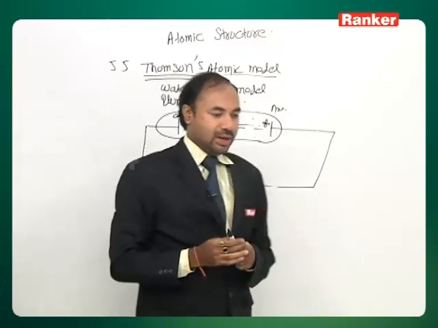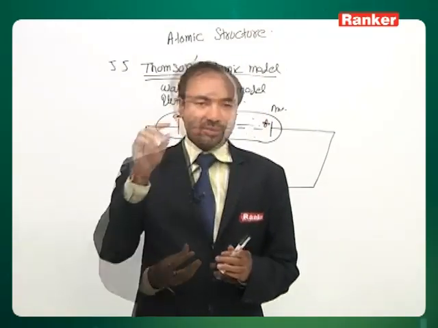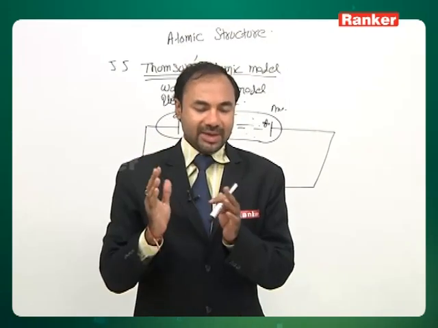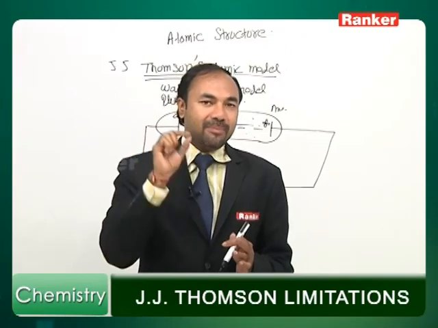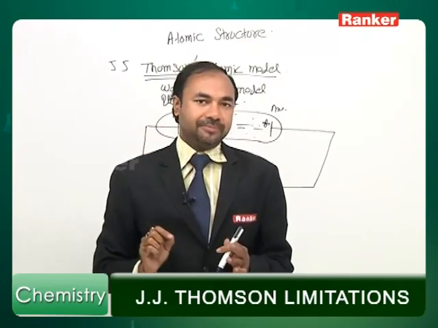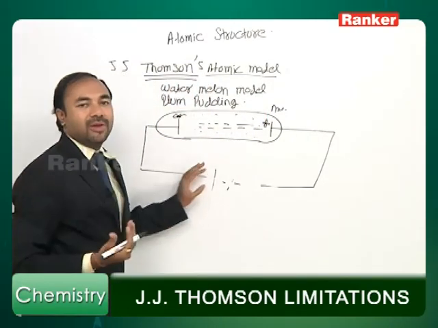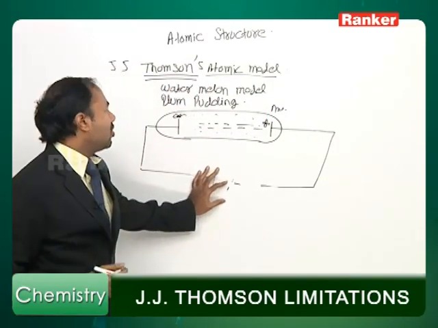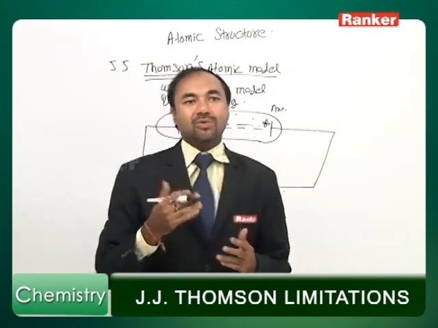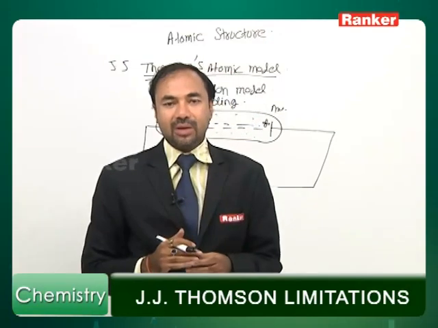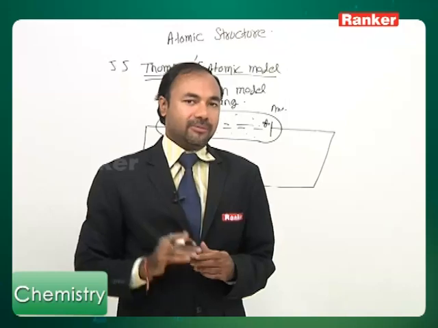What he said in his model was that atom is like a watermelon. Sorry, that red pulp is nothing, it is like positive charge spread over it, and the negative charge electrons are embedded into it like black color seeds. This is what he said. Obviously a very primitive model, so it did not succeed for a long time. It could not explain how positive and negative are immersed into each other, but still the atom is stable. It could not explain the spectra, could not explain the Rutherford scattering.